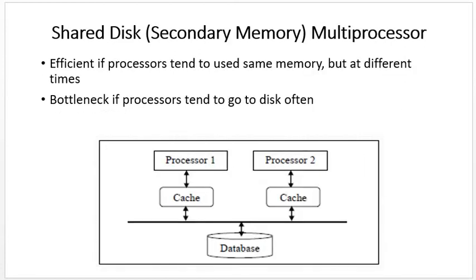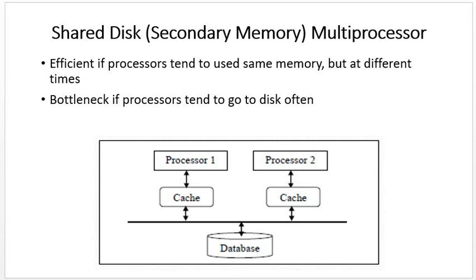Then the second architecture is the shared disk. Here you can see that each and every processor has its own cache and deals with the database. It's efficient if processors tend to use the same memory but at different times.